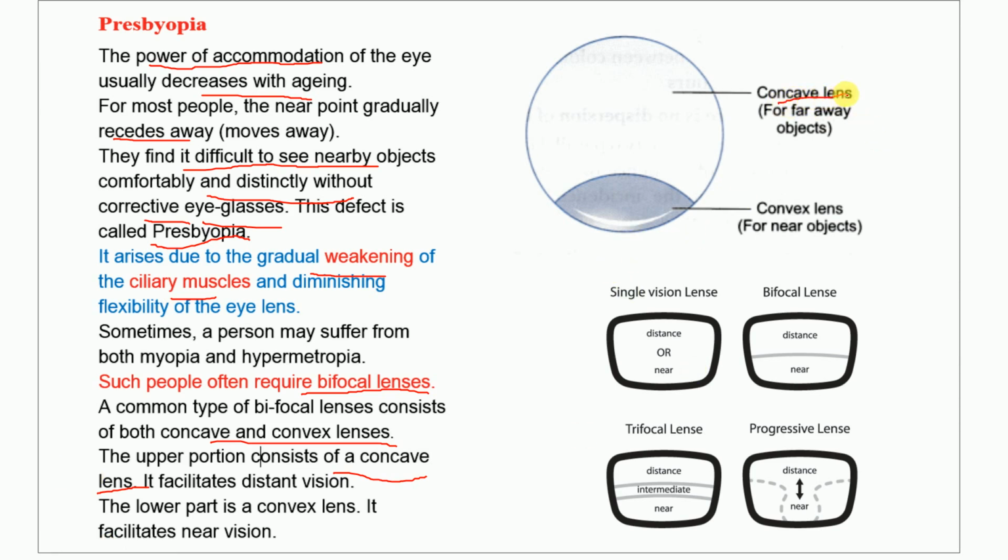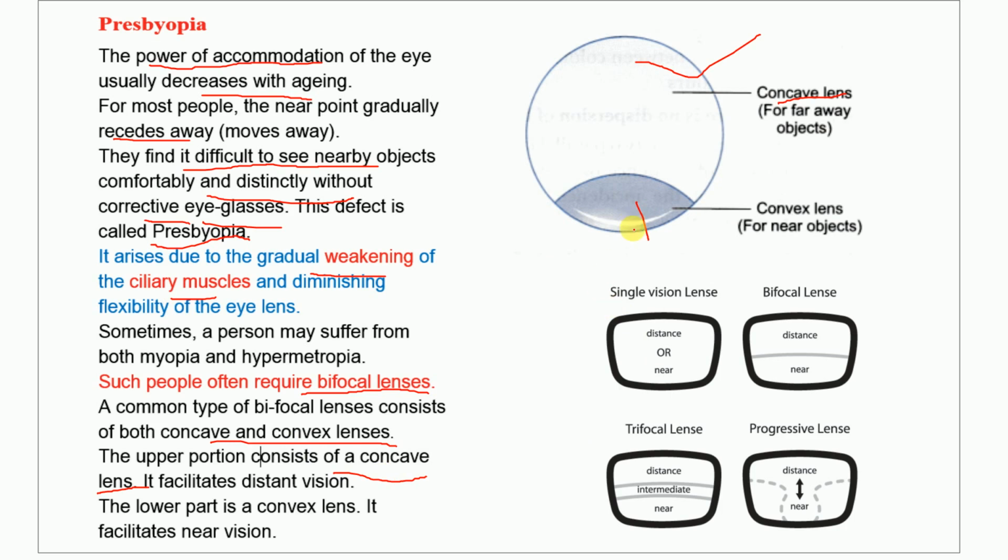Look, here it is. This is the glass. This upper part will be a concave lens. So whenever we are looking at a distant object, you can see that we are looking through the upper side of the glass, so a concave lens is there. Whenever we are seeing a near object, you know that we will look down, so the lower part will be used.